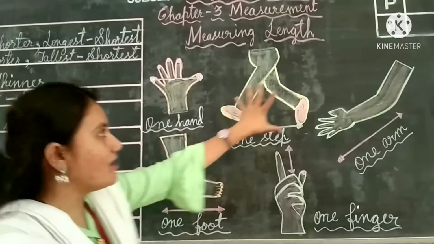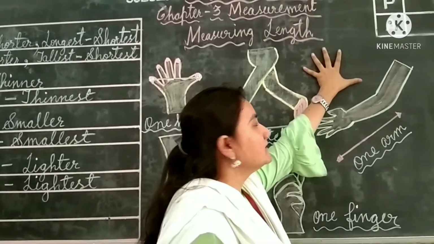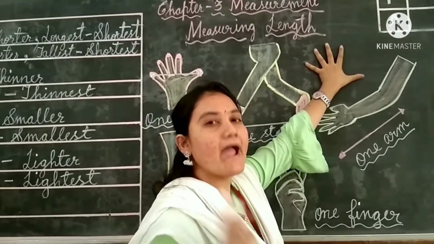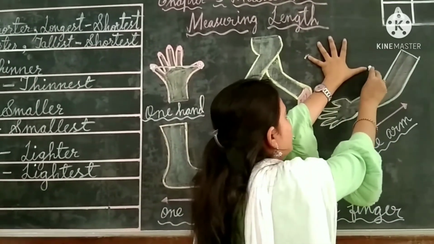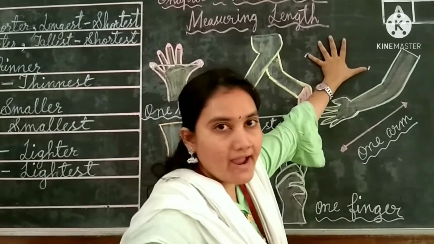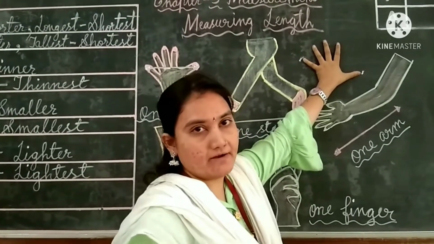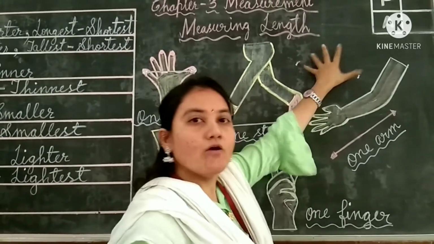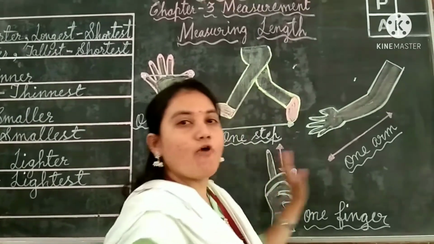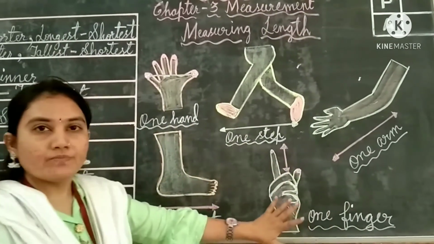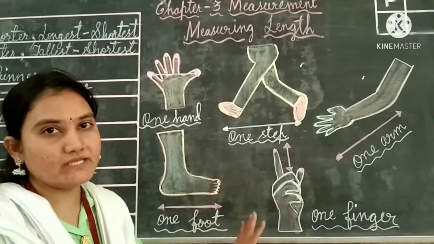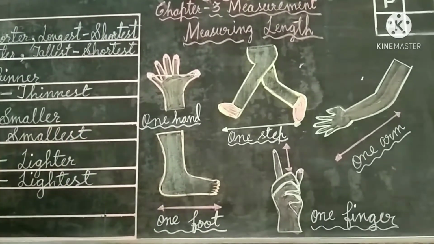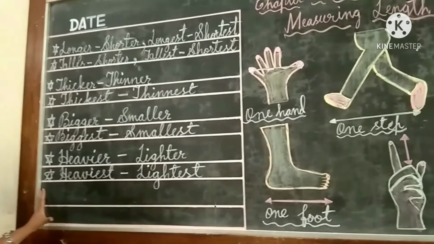For example, I will show you here. See, this is my one hand. See, from my small finger to my thumb. This is one hand or one span here. Got it? For this board, let us see how many of my hands, one hand, will fit to this board. Let us start. You can see from this.